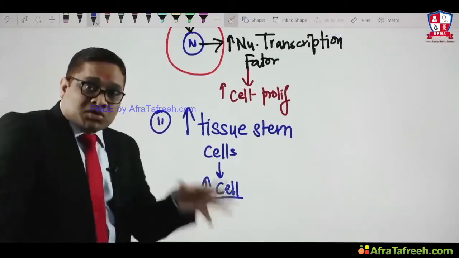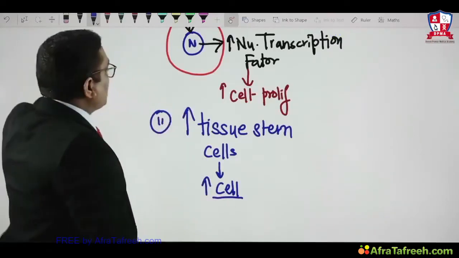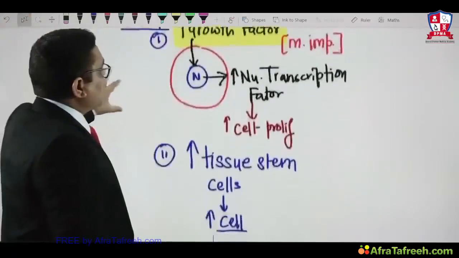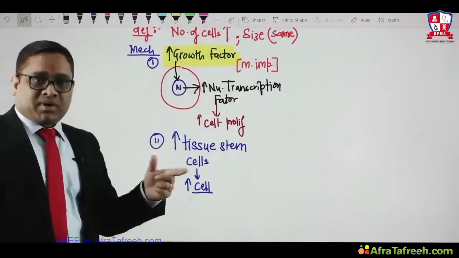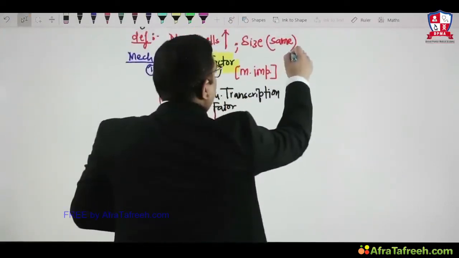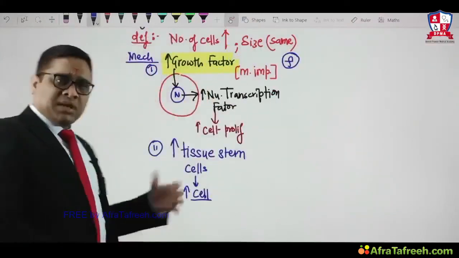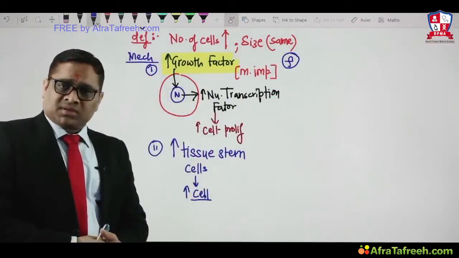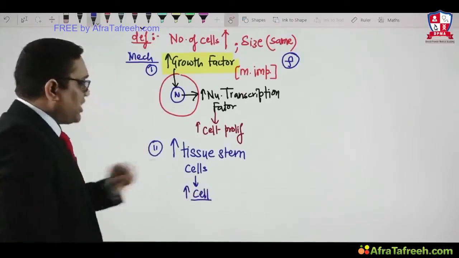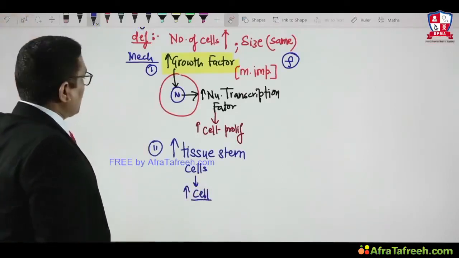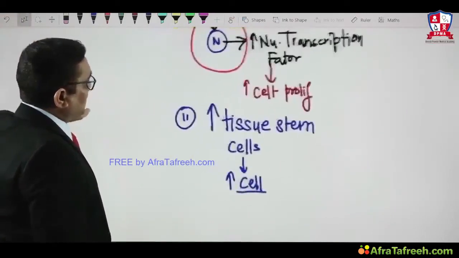What is the most dominant or most important mechanism? Growth factor. Remember, from a future exam point of view, when the examiner asks you what is the most important factor, you must remember growth factor is the most important factor for hyperplasia. This can be a future question in All India exam, right? Now, the same thing as we discussed in the beginning of cellular adaptation, cellular adaptations are both physiologic and pathologic. In the same way, hyperplasia is also both physiologic and pathologic, right?